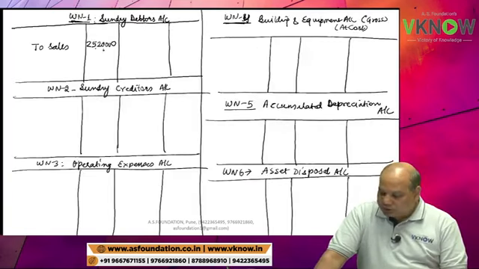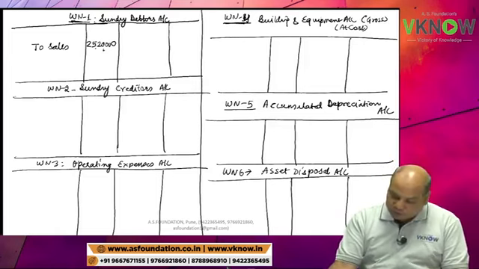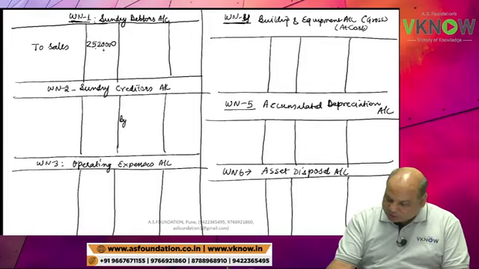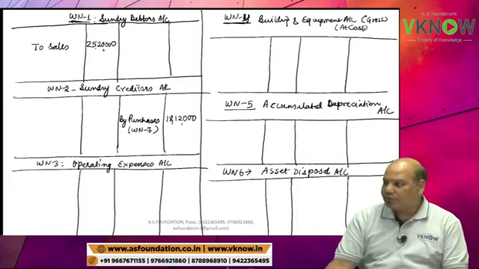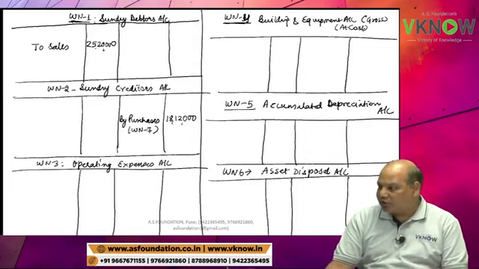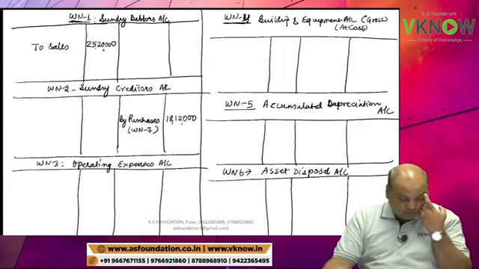Now 18 lakh 12,000 purchase we will transfer to creditor. Very good, those who have answered. Creditor account, second line, credit side. By purchases, working note 7, 18 lakh 12,000. Jan is right. Chetan is right. 18 lakh 12,000.